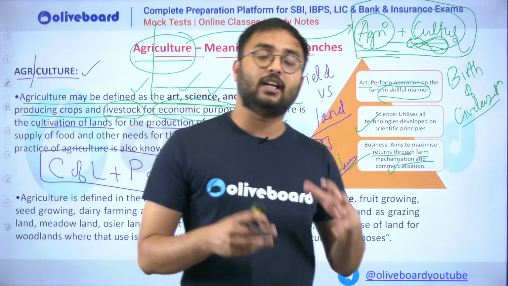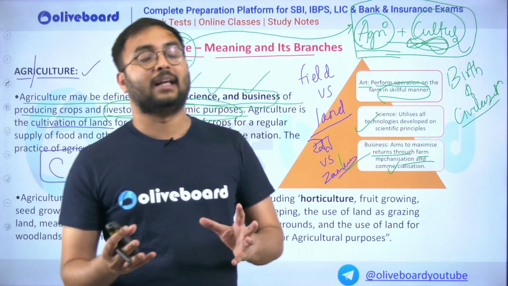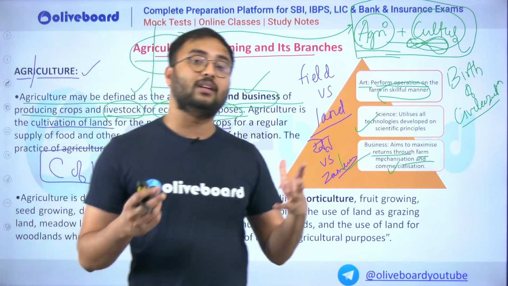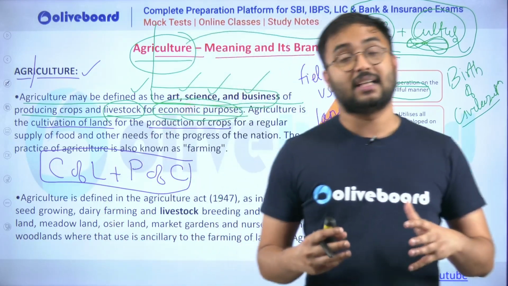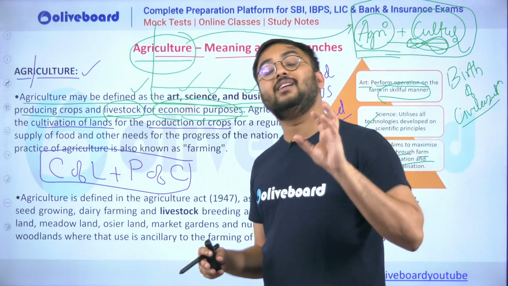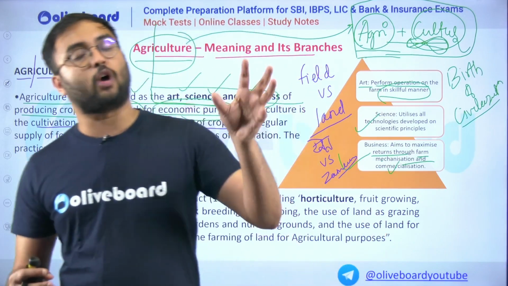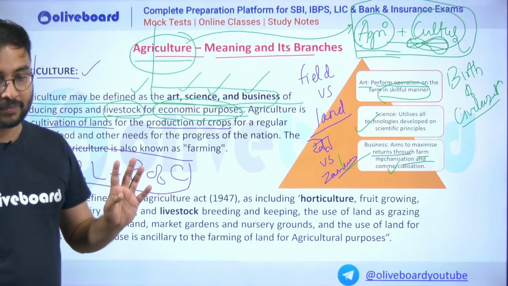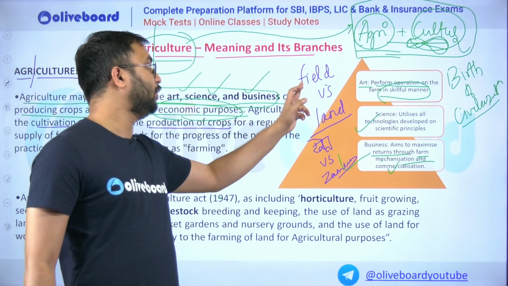It is because an agricultural field is that soil substrate, that land which has all the required resources, inner potential to cultivate a crop, to nurture a crop to its highest potential, and where the crops can grow in a very healthy way. That is the difference between a field and a land.